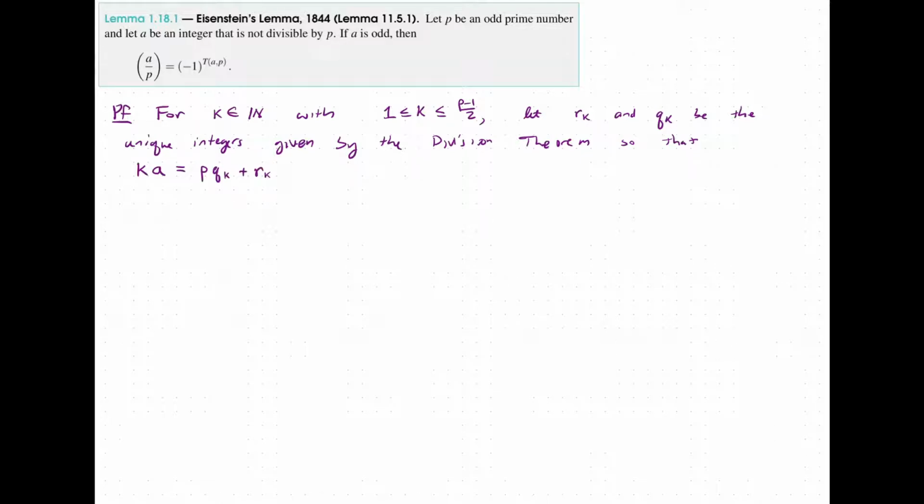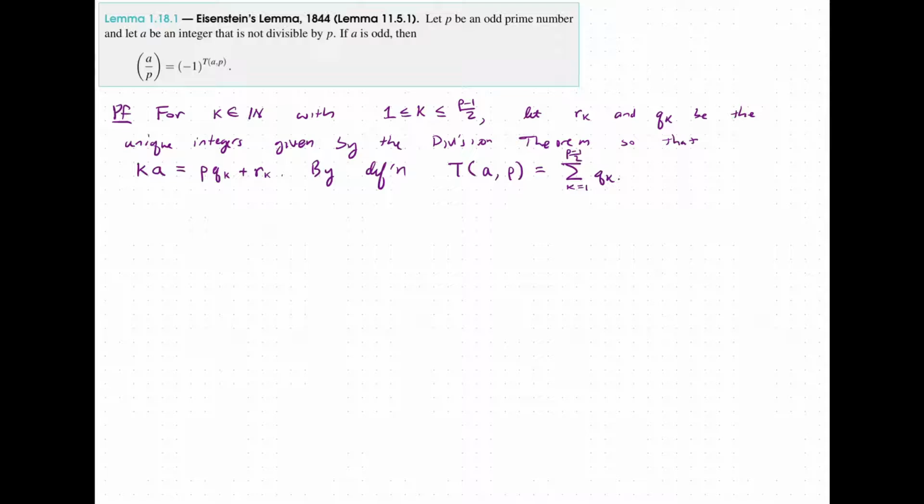So we have this here. So by definition, we have that the Eisenstein value of a at p is equal to the sum from k equals 1 to p minus 1 over 2 of the q sub k. So that's the definition of this.